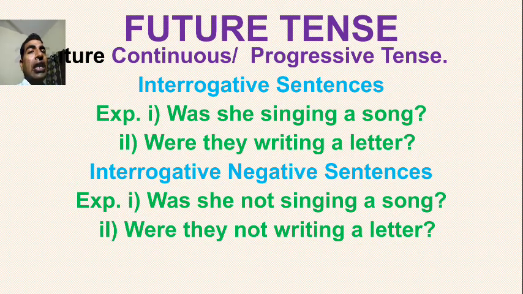So future continuous and progressive tense, interrogative: will she be singing a song? Will they be writing a letter? Interrogative negative sentences: will she not be singing a song? Will they not be writing a letter?